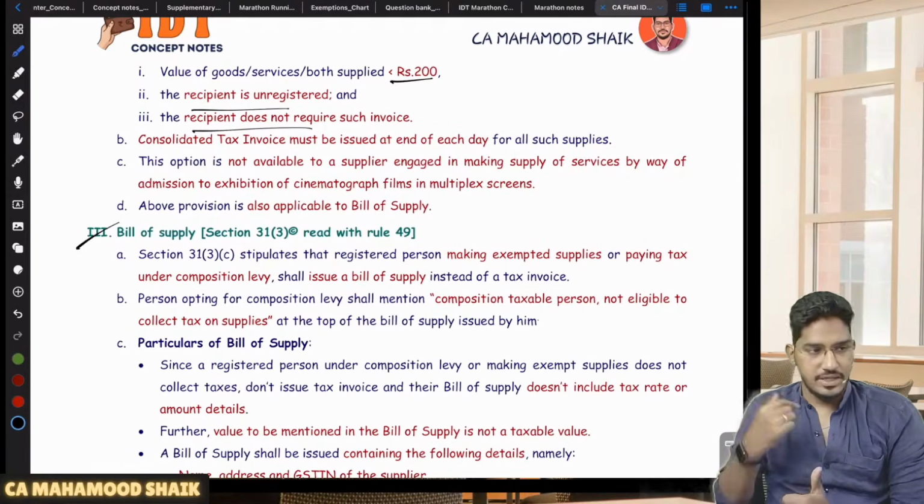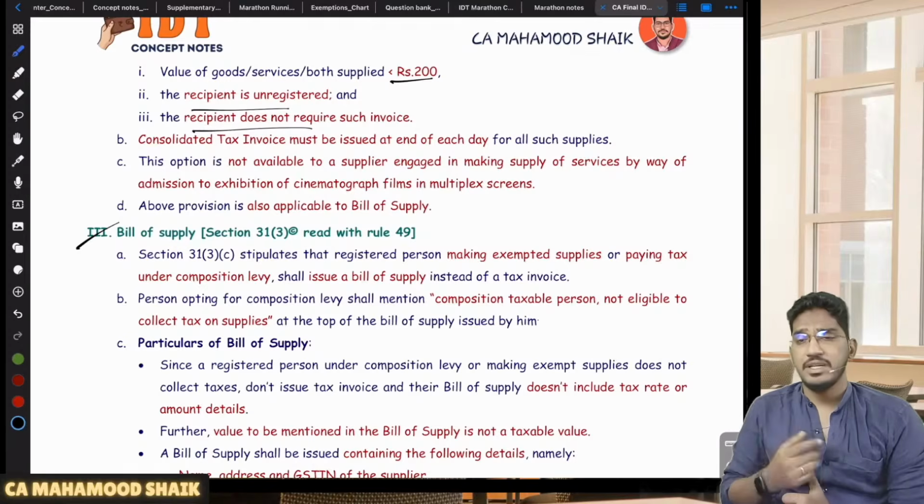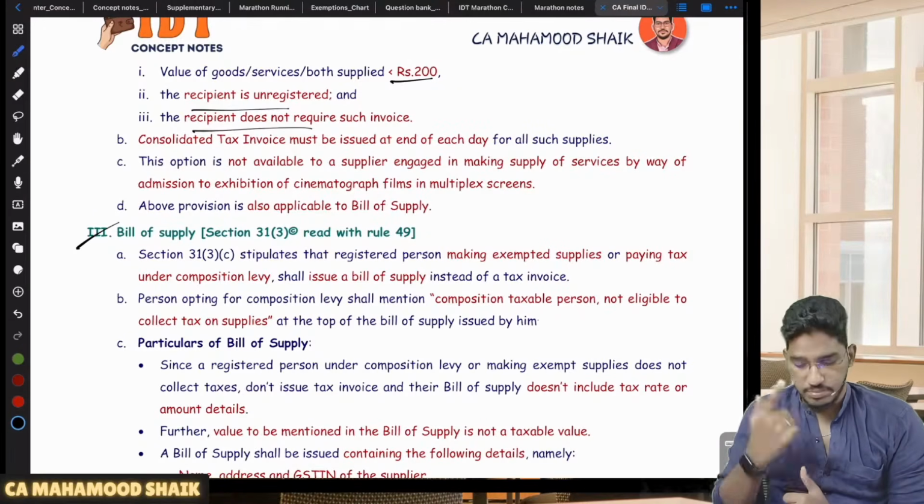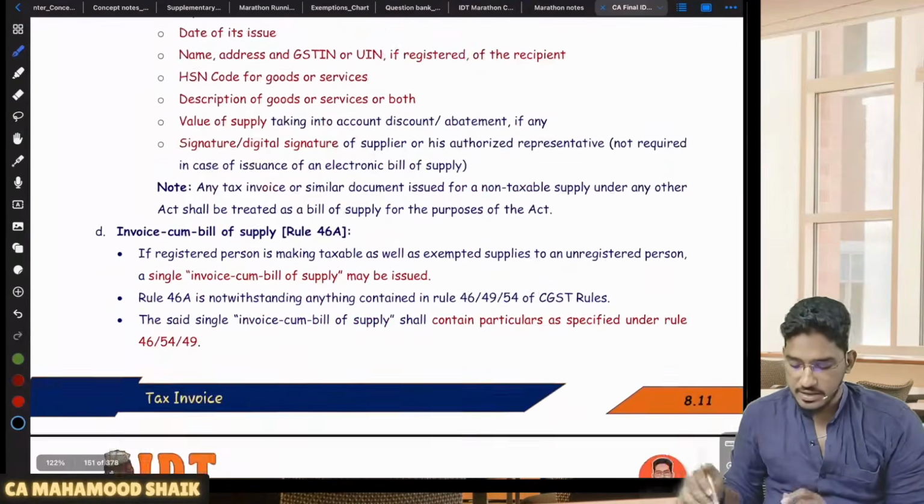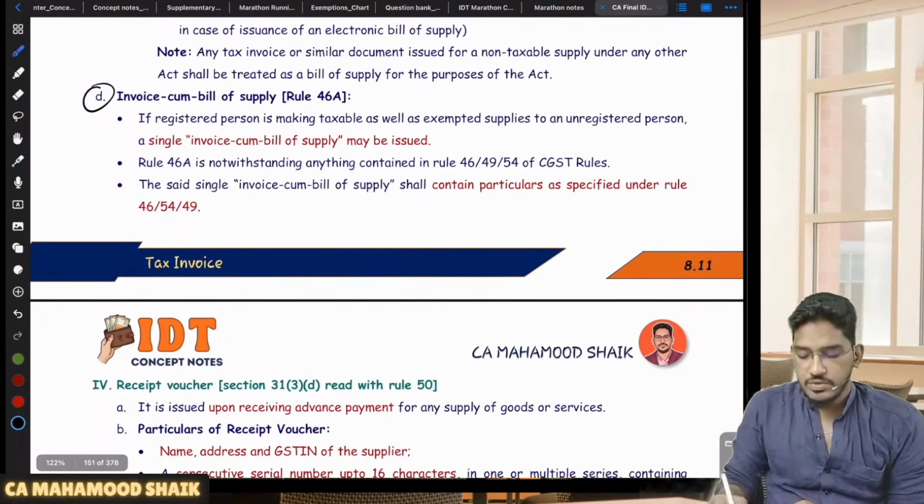I am not eligible to collect the tax only. Then what should I do? But I am making a supply. I need some documentary proof. What can I do? You can give a document called bill of supply. Next, thereafter, invoice comes, bill of supply. So this is one more simple point.